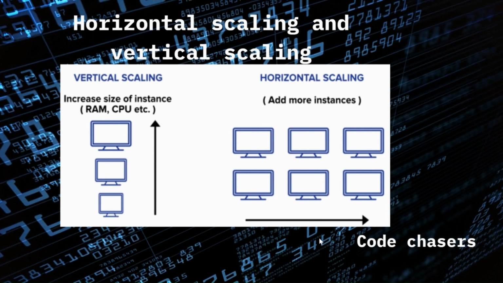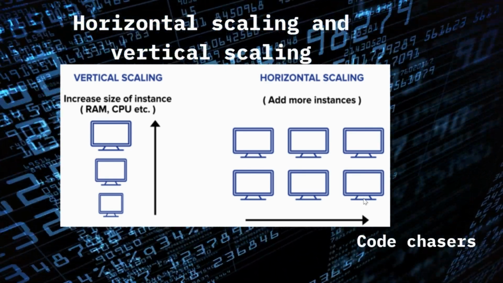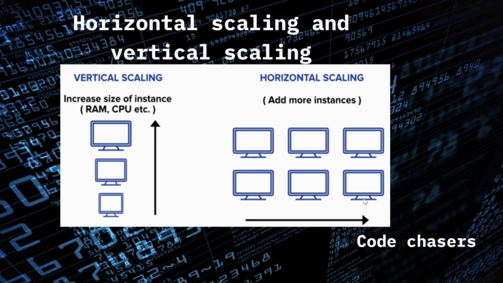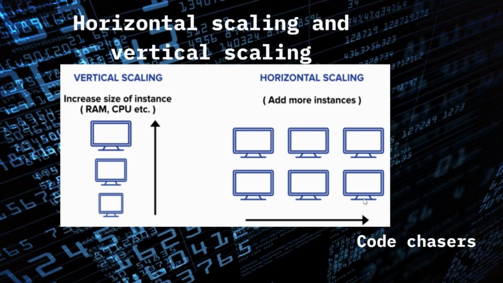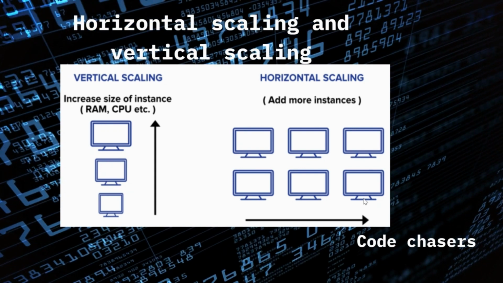What will horizontal scaling do? In horizontal scaling, the number of instances will be increased. Whenever the data is being increased, horizontal scaling will go on adding more instances. Here the data is being divided into instances and then processed. Now, HDFS uses horizontal scaling. In HDFS, the data is being divided among the data nodes and then it is processed. As of now, you understand the data is being divided among the instances in horizontal scaling and then processed. Here, we are not increasing RAM, we are not increasing CPU.